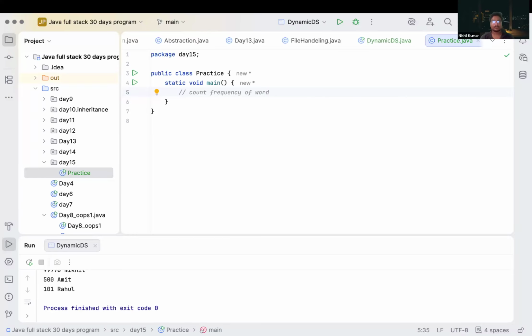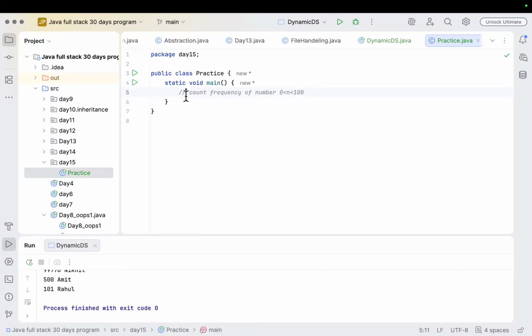How can we approach it? Or if we have numbers, then how will you approach it? Say we have n ranging from 0 to 100. How can you count the frequency of a number? Is there any method which you can use to do this?